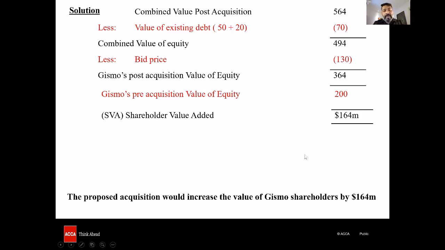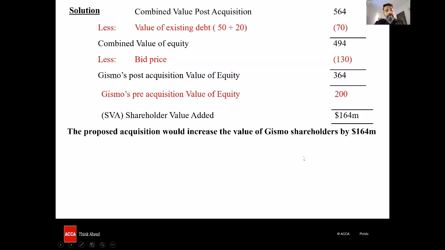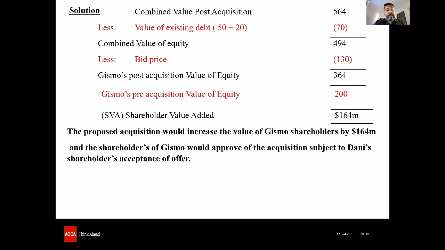Let's see what are the bare minimum things that you're supposed to write. The proposed acquisition would increase the value of Gizmo shareholders by 164 million, and the shareholders of Gizmo would approve the acquisition. First thing, Danny is supposed to sell it, yes or no, subject to Danish shareholders' acceptance of offer.